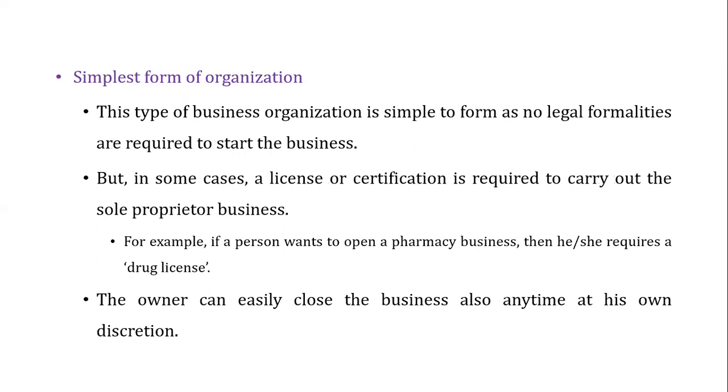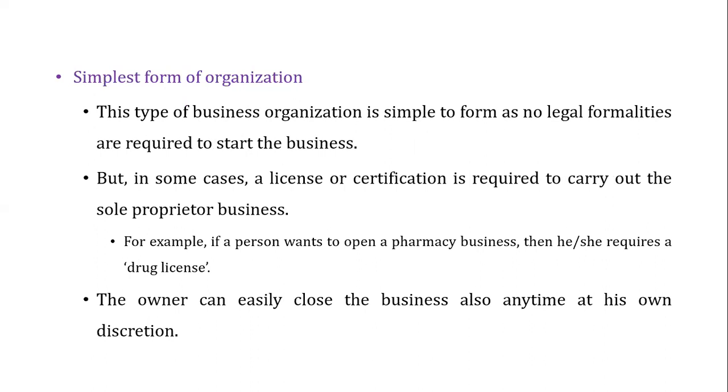The best part when we talk about sole proprietorship is, it is the simplest form of organization, because almost no legal formalities are required to start the business. Obviously, in some cases, some licensing or certification is required.